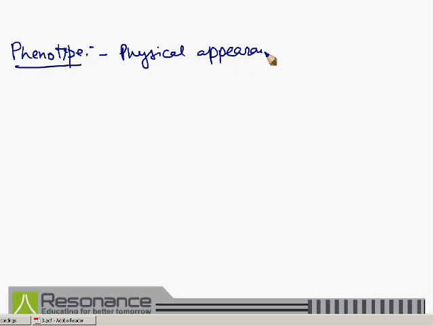Genotype gives rise to the phenotype. Now, what is phenotype? Phenotype is the physical appearance of the organism.